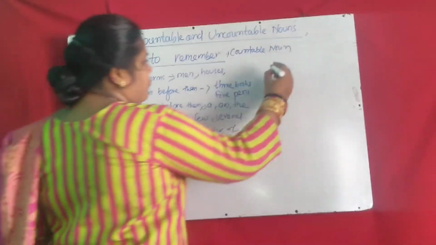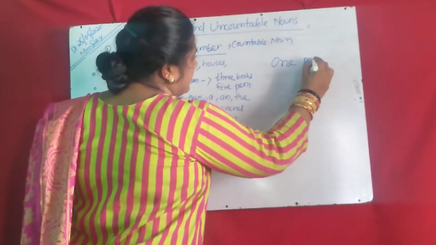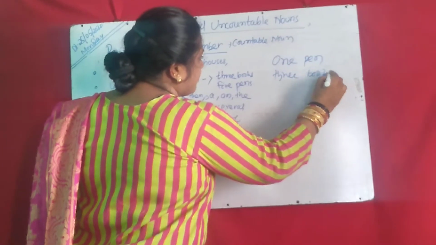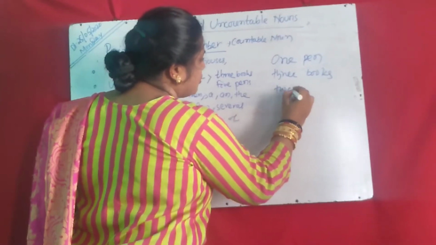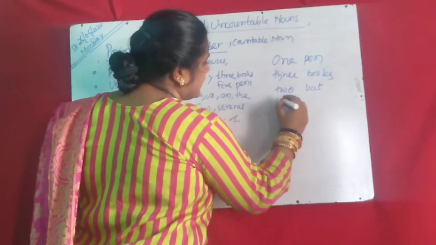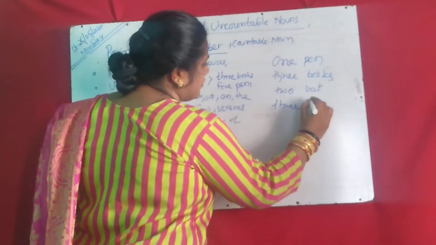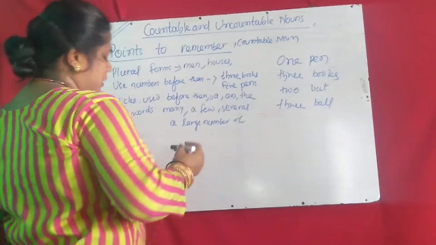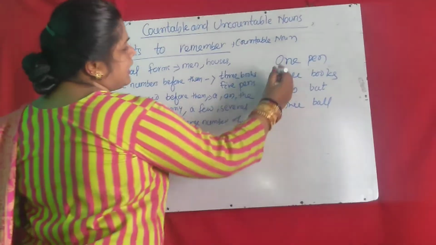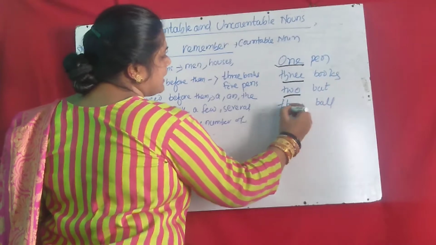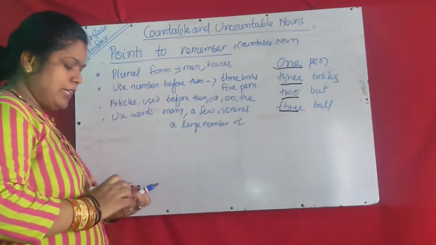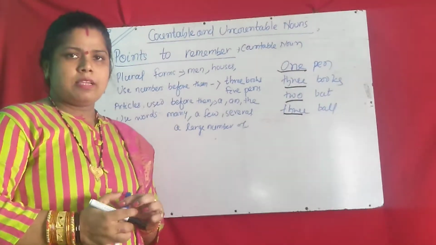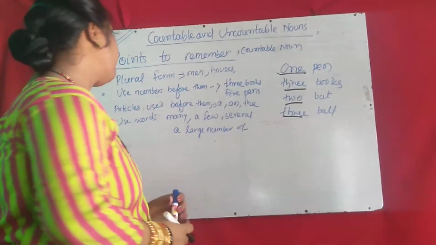Just 1 pen, 3 books, 2 beds, 3 balls, like this. So another point for countable nouns is you can use numbers before the nouns.